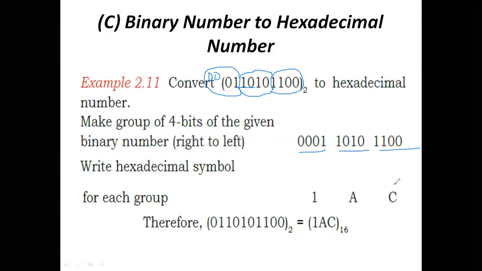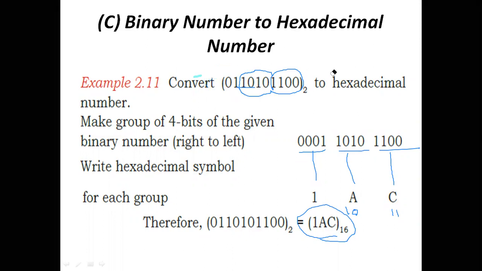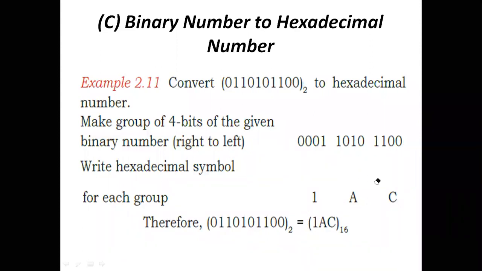C, C is nothing but 11. A is nothing but 10. And here we are indicating 1AC as hexadecimal, sorry, not octal, hexadecimal. And in this manner, we are converting binary to hexadecimal.